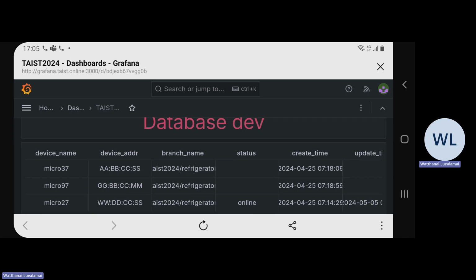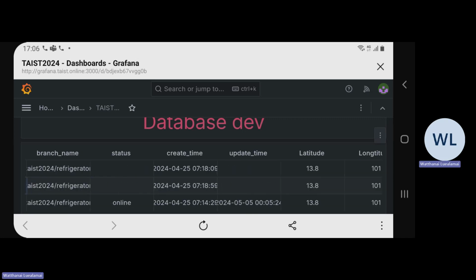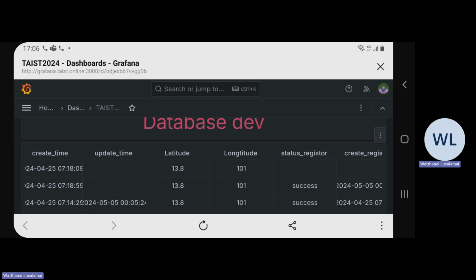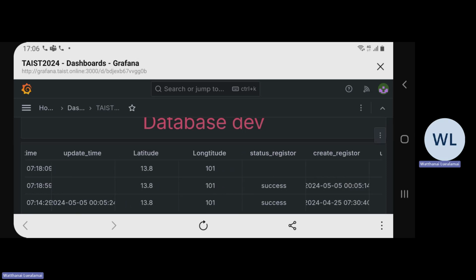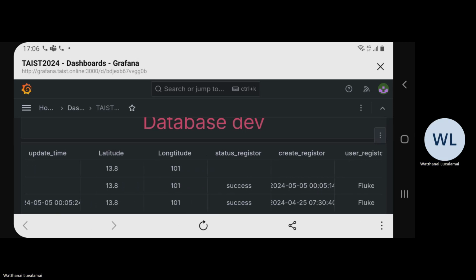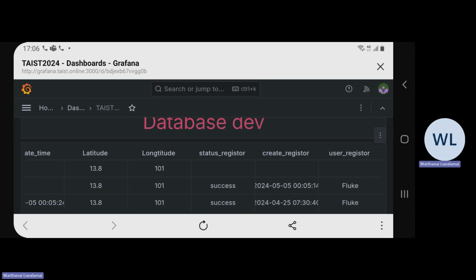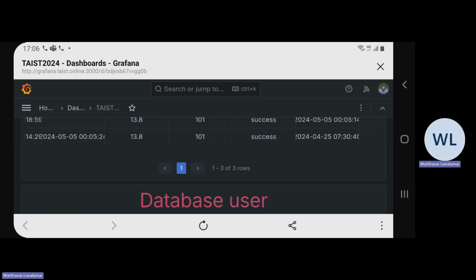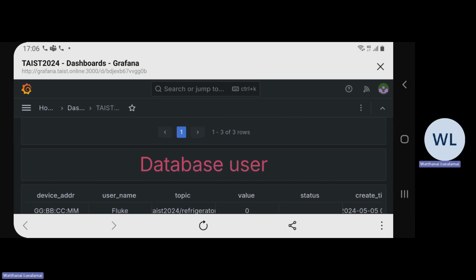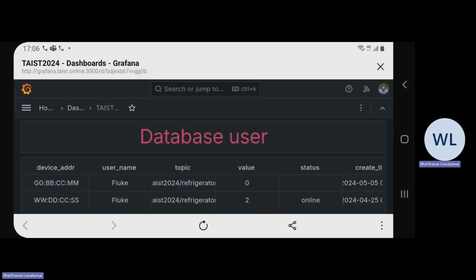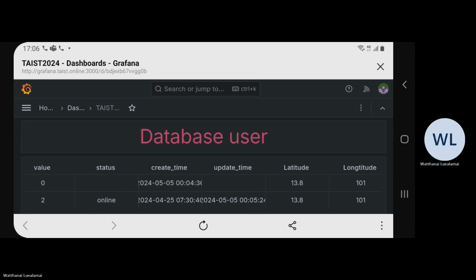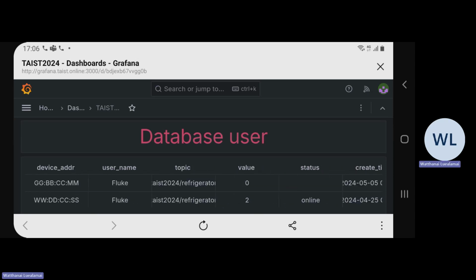In the develop table, the MAC address is ggmm. You can see the status is register success and the user registered is fluke. By the way, if you look at the user database, you can see the username fluke has two devices already registered. Okay, let's go back.